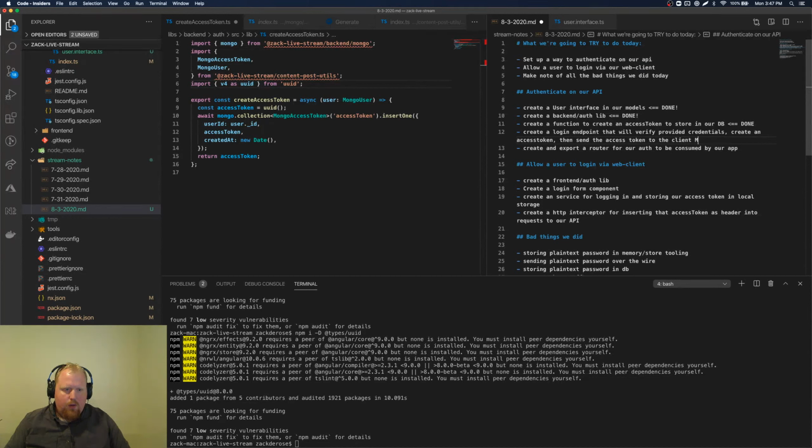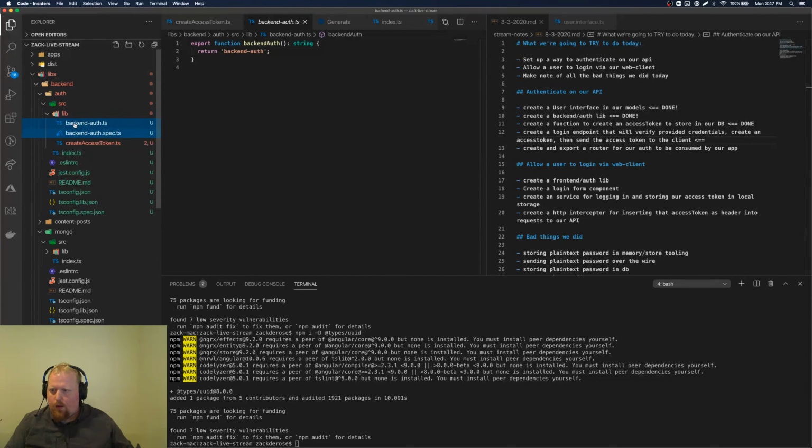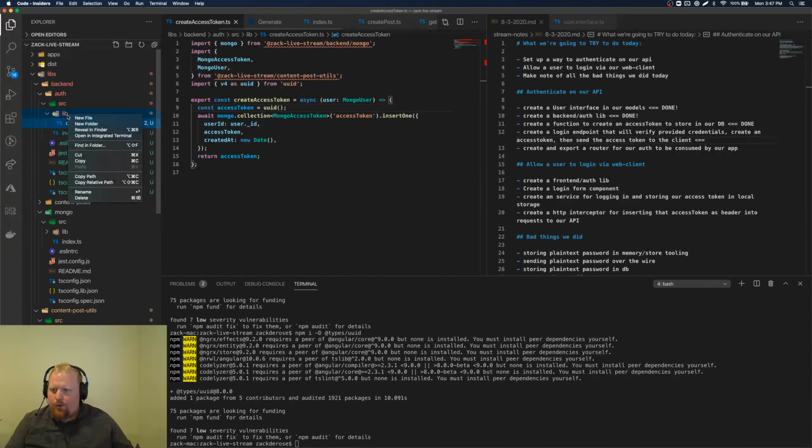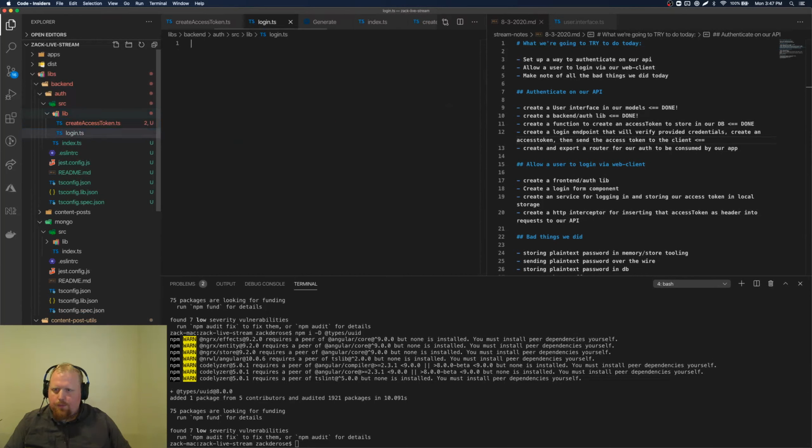Next is creating a login endpoint. So we'll say we're working on this one here. All right. So while I'm here, let's get rid of these. Move to trash. New file. We're going to call this login.ts. Cool.